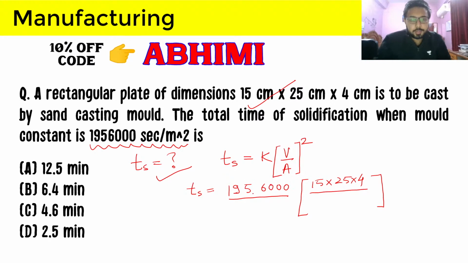So let's convert this into centimeter also. Meter square will simply become 10 raised to the power 4 centimeter square, and area will be twice length into breadth plus breadth into height plus height into length.